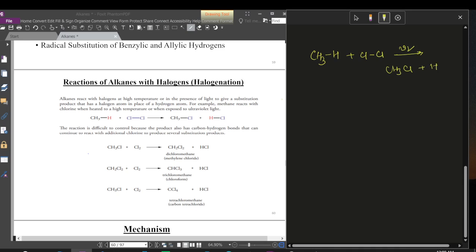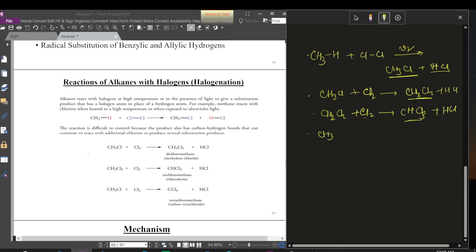This will form methyl chloride plus hydrogen chloride. But this is a chain reaction, so the CH3Cl also further reacts with chlorine. This will form CH2Cl2 plus HCl. So this is dichloromethane. But then another chlorination will happen, and another hydrogen will be replaced by chlorine. So CHCl3 plus HCl. This is called chloroform.